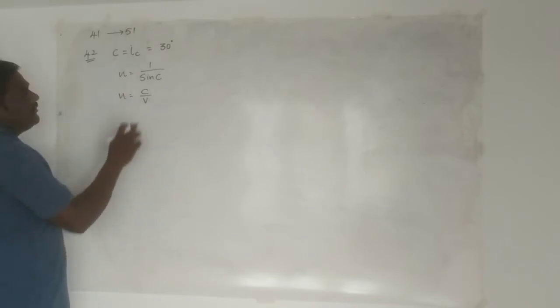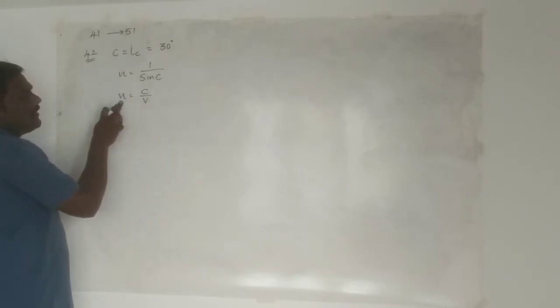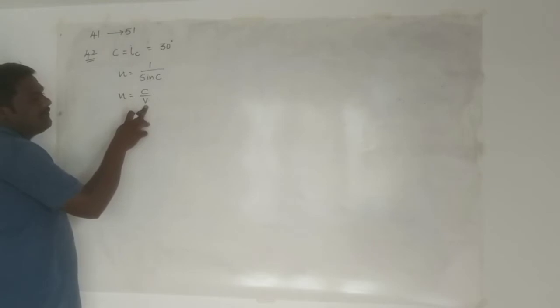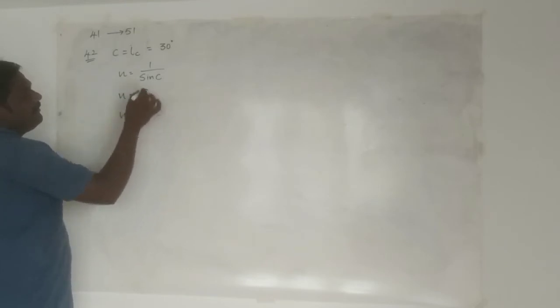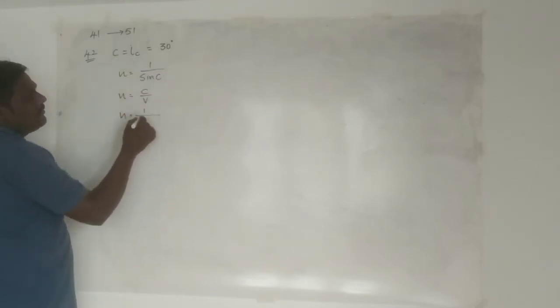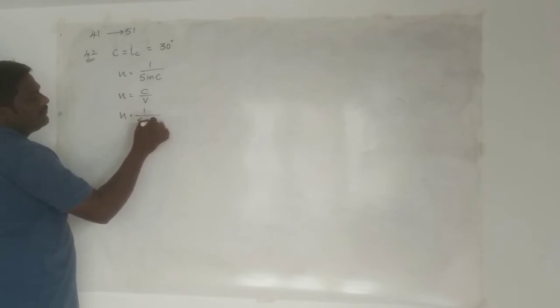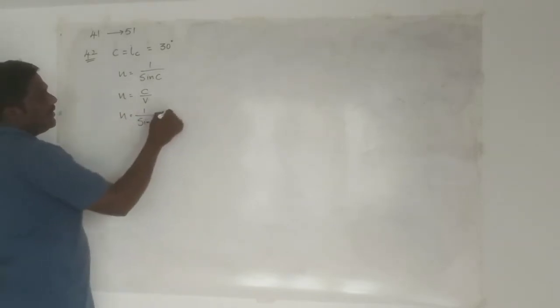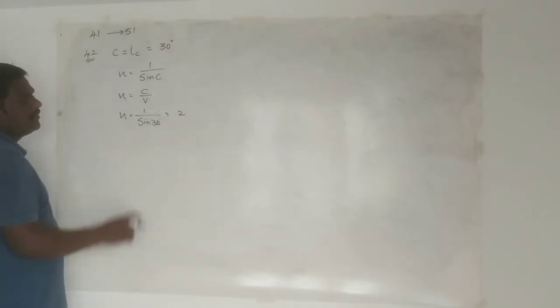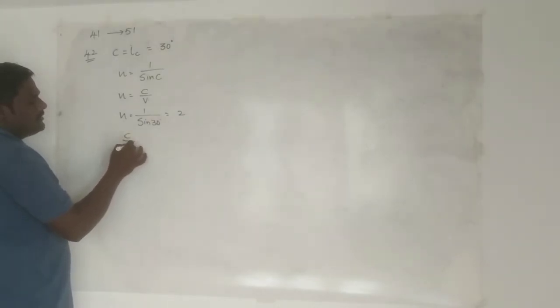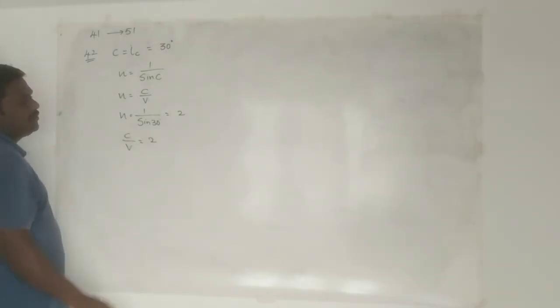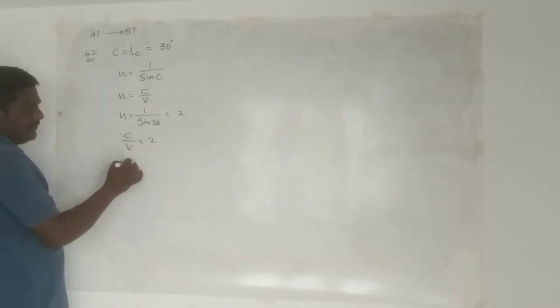Now by substituting, what will we get? See, this is the refractive index of the medium and this is the velocity of the light in the particular medium with respect to air. Now substituting here, what will we get? n is equal to 1 divided by sin 30. Sin 30 is 1 by 2. So substituting here, it becomes 2. In the sense, 1 divided by 1 by 2 becomes 2. Now from this, n is equal to c by v, that is equal to 2. By substituting this condition, the velocity of the light is equal to c by 2.